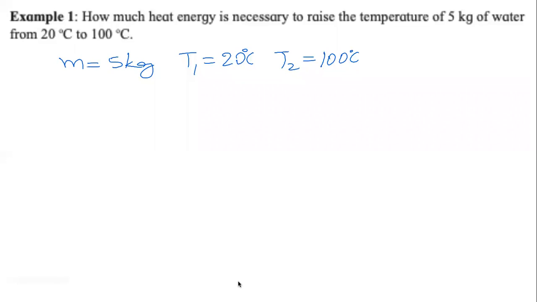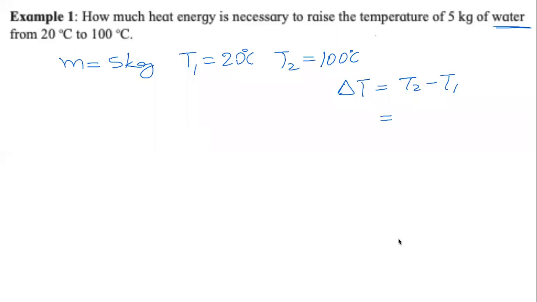It should be easy. It is the water. Very good. Substance is water. So don't forget about that. Substance is water. Now, if T1 is 20, T2 is 100, if I ask you what is delta T, and remember delta T is T2 minus T1, tell me how much is it? Very easy, no? We are heating it, temperature is increasing. So all positive numbers, 100 minus 20, which is 80.